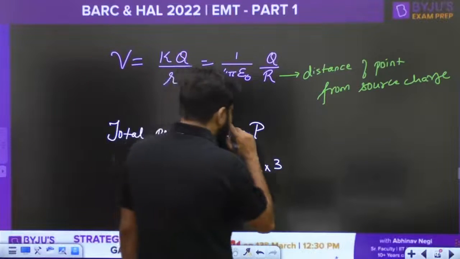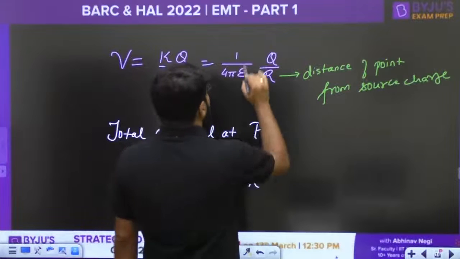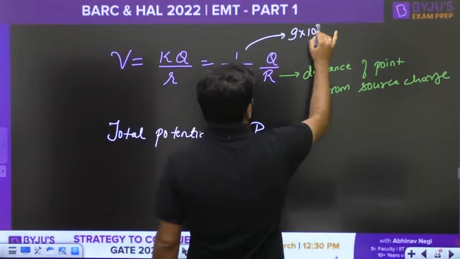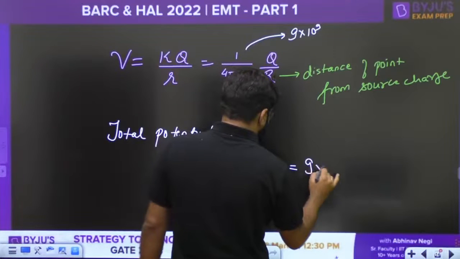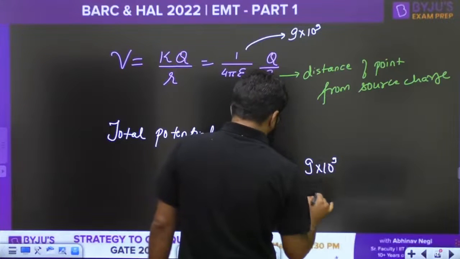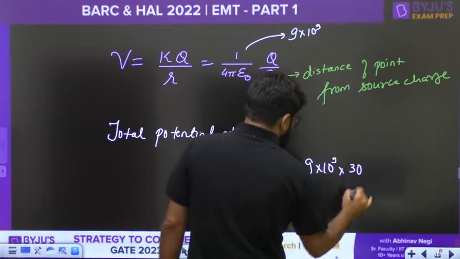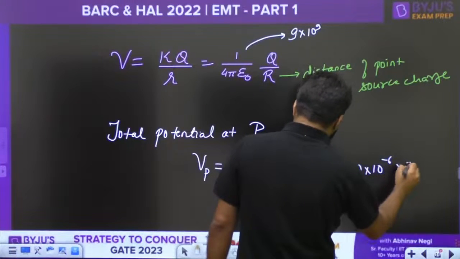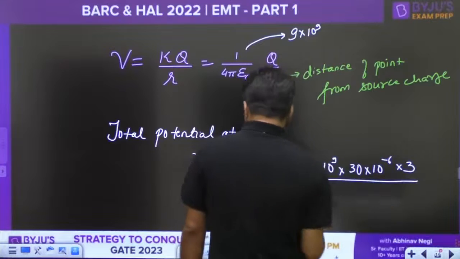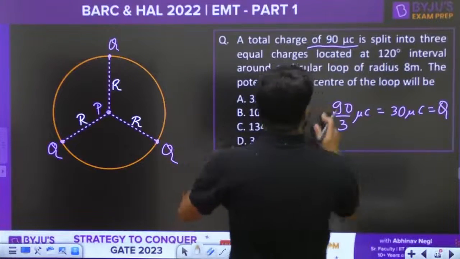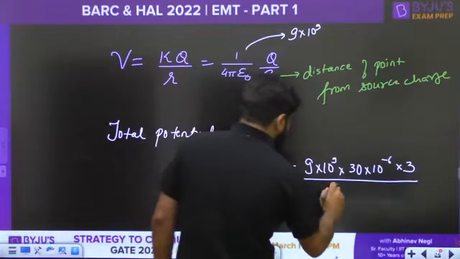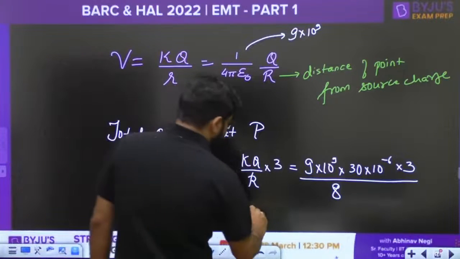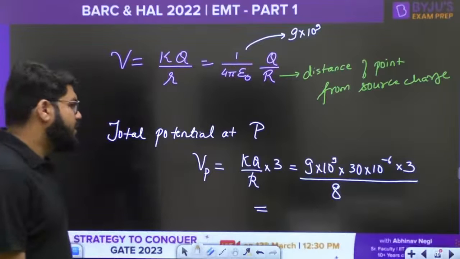Let us calculate. What is the value of K? After putting the value of epsilon naught, K is 9 into 10 power 9. So 9 into 10 power 9, multiplied by Q, which is 30 into 10 power minus 6, and then further multiplied by 3, whole divided by R. R is the radius, which is equal to 8. Just complete this calculation and write down the answer.